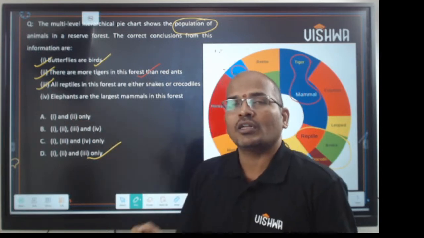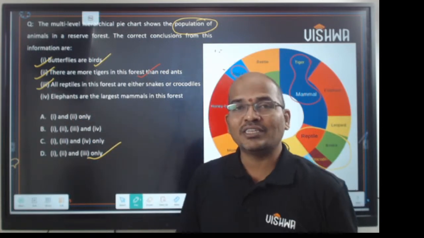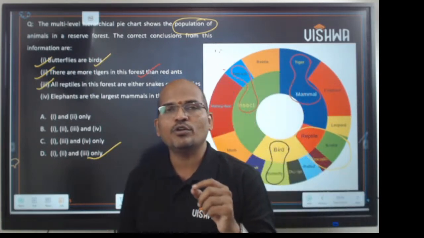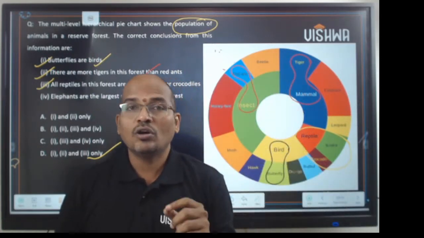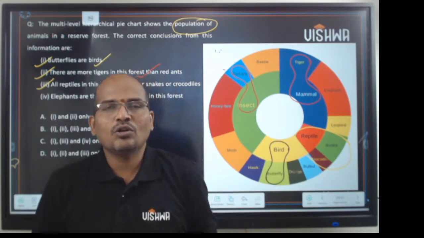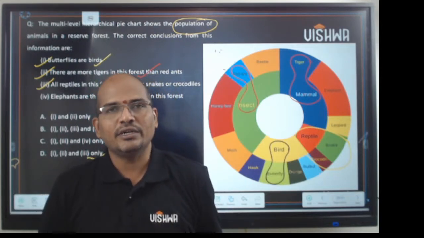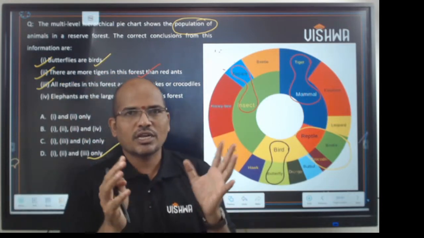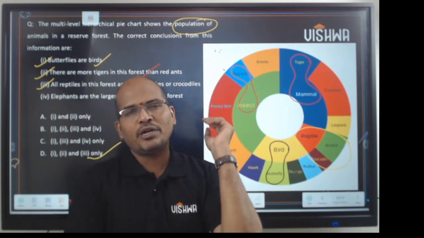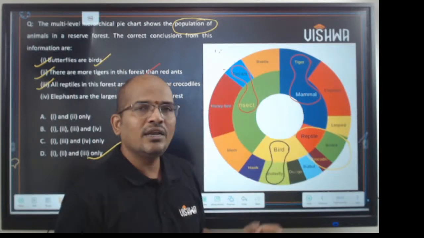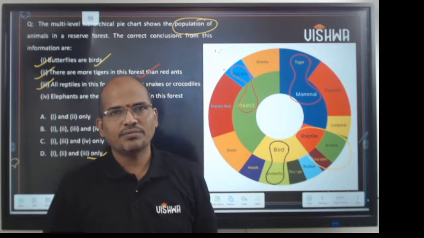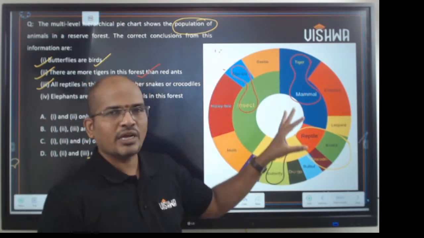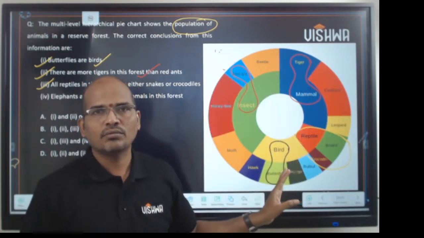Why is option 4 not correct? Option 4 deals with the size of the mammals, but the question is all about the population, not the size. As it is not known to us, you cannot take it for granted. That is how we solve this question. The question looks clumsy and complex, but using your common sense, it's hardly a one-minute question, isn't it? So don't get carried away by the problem size or the images in the exam hall.